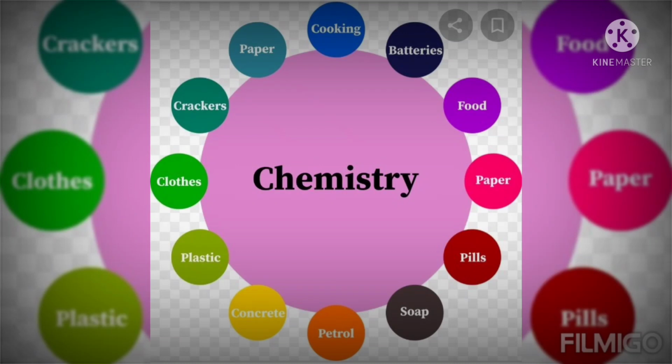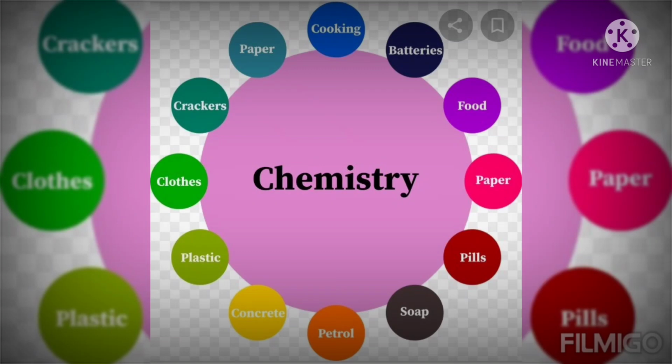And last one, crackers and papers. Crackers, we know, bomb. What bomb? This is only a small atom which would destroy millions of human beings.